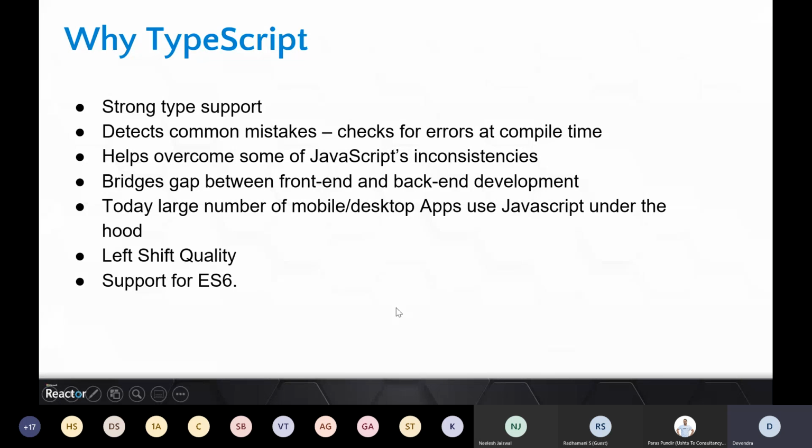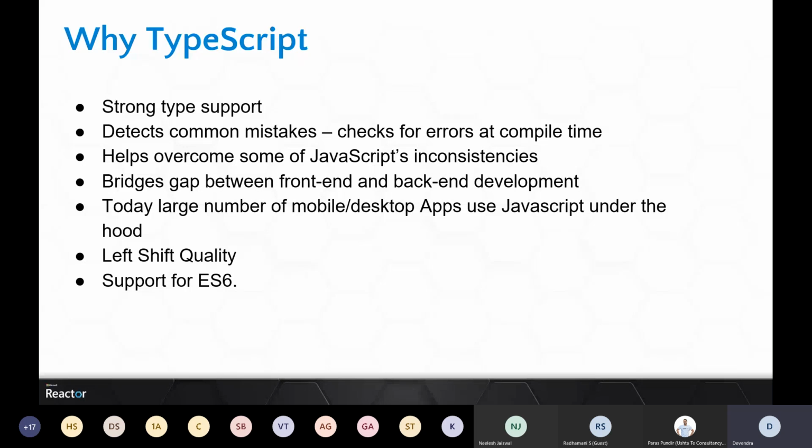Left shift quality. This is one term in the industry which you might have heard. For people who are not aware of left shift quality, it's an industry-known thing that if you find a bug in a production system, it's very costly to fix that bug and resolve that issue.